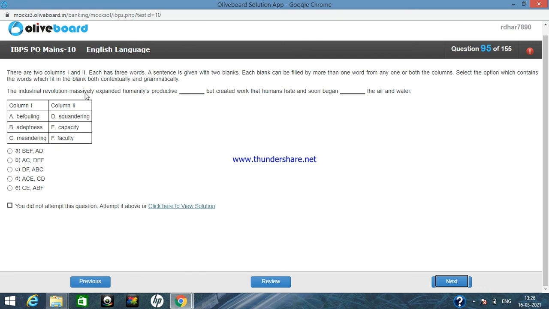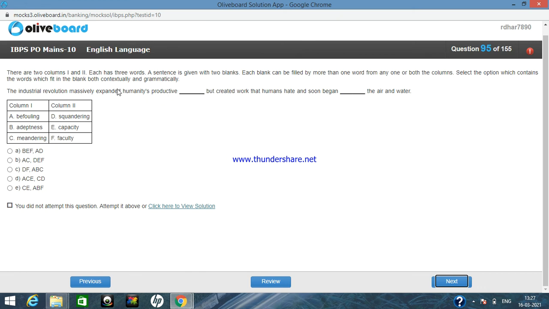The industrial revolution massively expanded humanity's productive adaptness. Okay, adaptness is true, because adaptness means competence with the present situation, so it can be there, but created work that humans hate and soon began faculty, the air and water. Now befouling, soon began befouling. So in the productive dash but created, what can be there? Adaptness, yes, adaptness will be there.